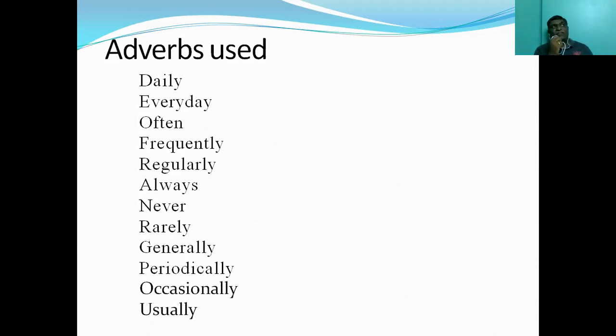Even you can use, I never take alcohol. I never quarrel with stupids. I never tell lies. Even for that also you can use simple present tense. Anything that you do rarely. So he comes to college rarely. He teaches rarely, very rarely. Generally, periodically, occasionally, usually. So these are the words which we use very often in simple present tense.